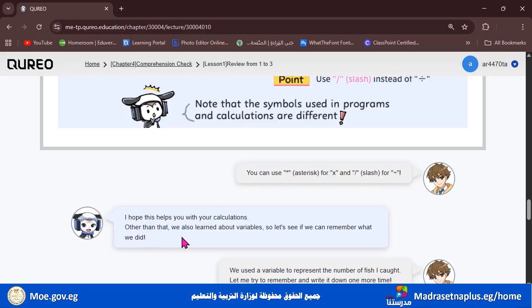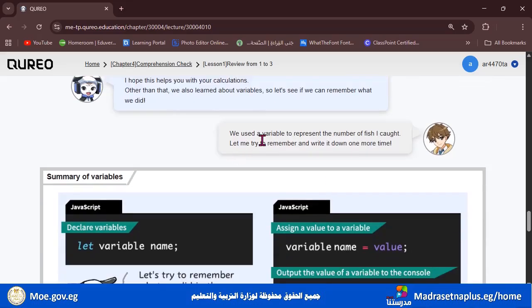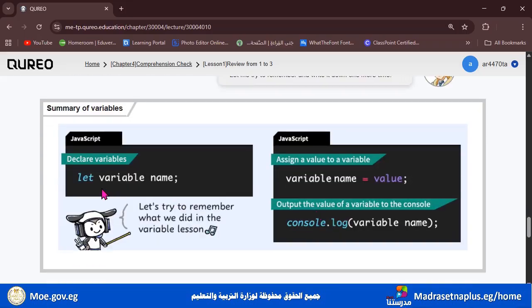Other than that, we also learned about variables. So let's see if we can remember what we did. Okay, so we used a variable to represent the number of fish. Let me try to remember and write it down one more time. So as a summary for variables, to declare a variable, we have to write the word let. And we write the variable name and end the line with a semicolon. For example, if the variable name is value, we write let value.